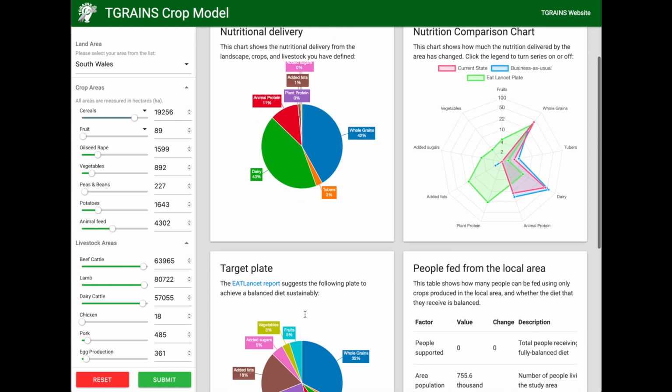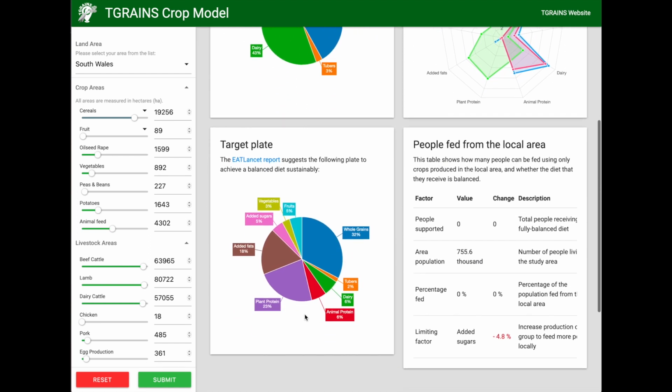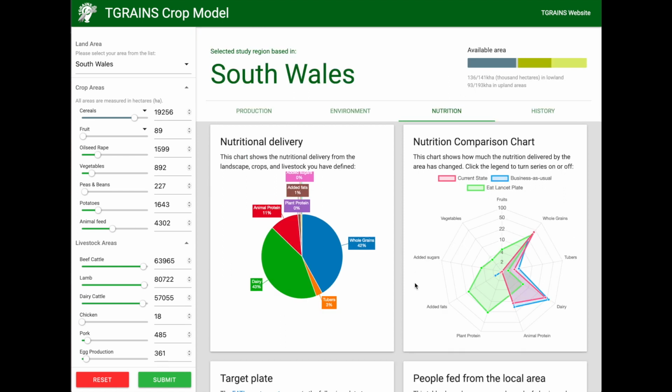Below this, there's a pie chart for an example recommended diet called the Eat Lancet diet. This does not change with the variable input to the model, but is there to demonstrate how far away the nutrition produced within the region is from an example diet. This is based on recommendations made in the Eat Lancet report, which recommends a healthy diet that can be achieved sustainably within planetary boundaries. To the right of this, we have a comparison chart which shows how these line up.